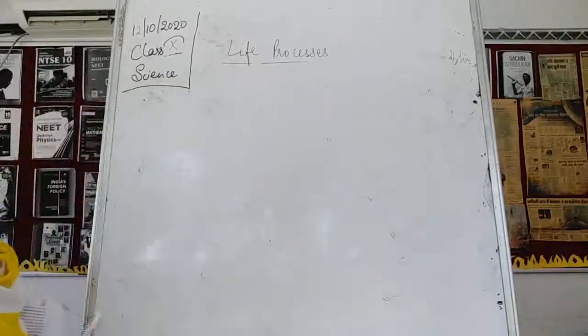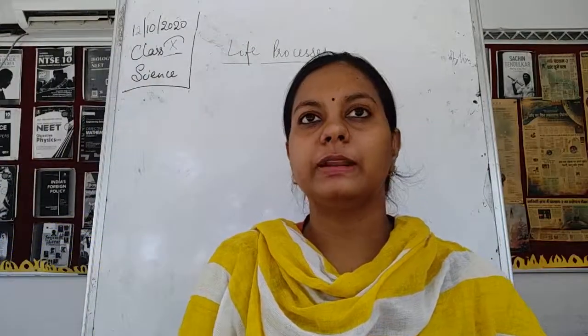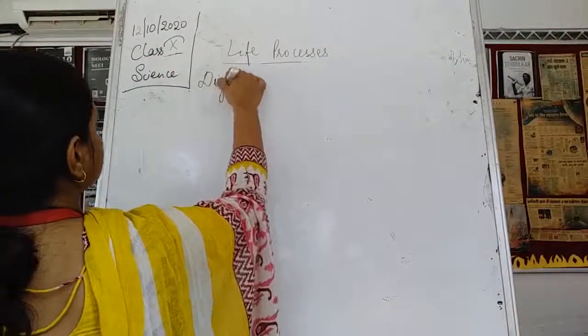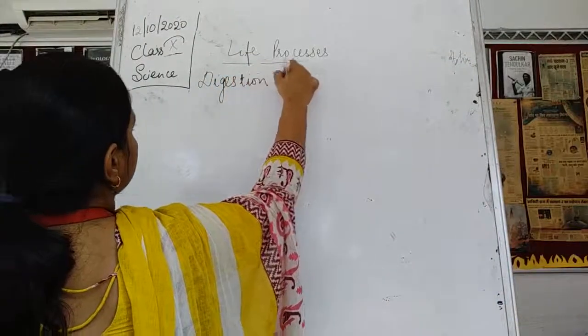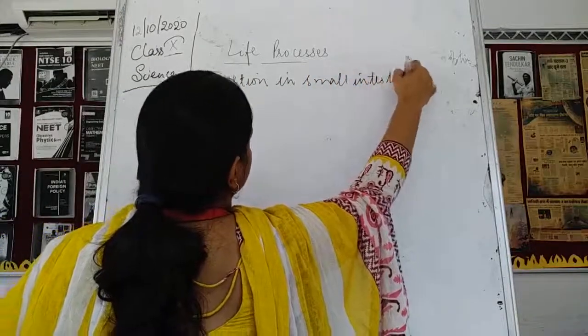The food has now entered the small intestine. Now what reactions are going to take place in the small intestine? So we'll see the digestion in the small intestine.